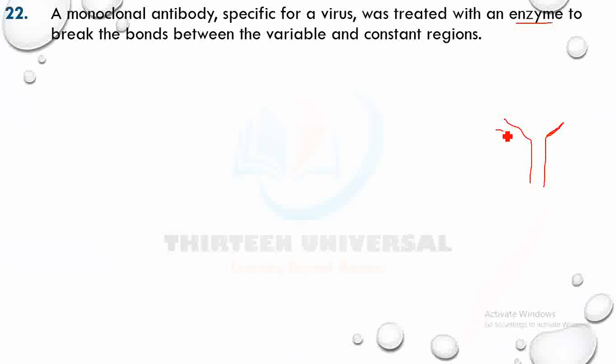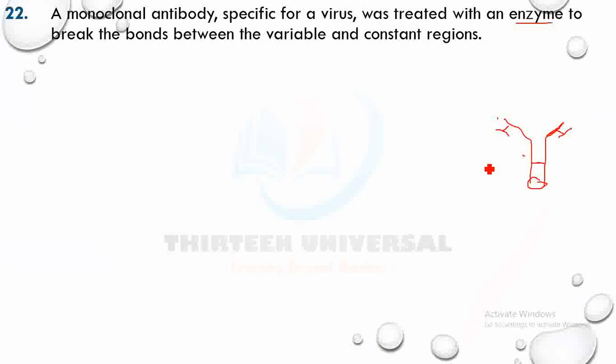We have seen short chain joined to long chain. That forms the variable region. So they treated with enzyme to break the bonds between the variable region and constant region. They break the bond between them. This is the constant region. These are the variable regions, with the antigen binding site. If we break the bond between them, it's cleaved like this.